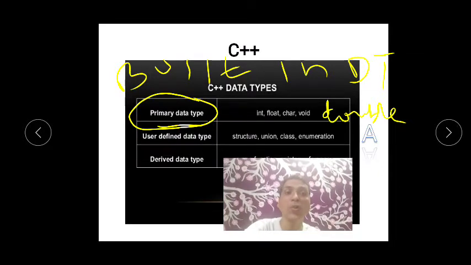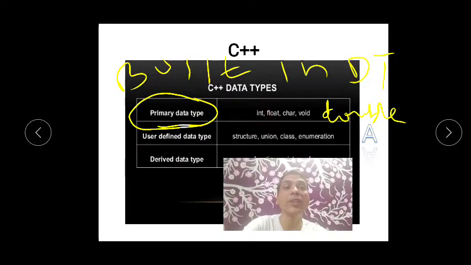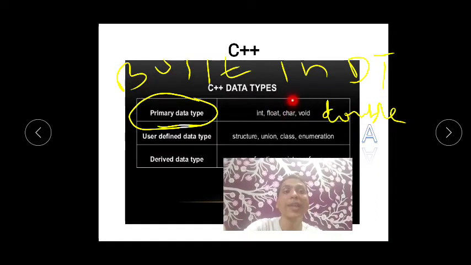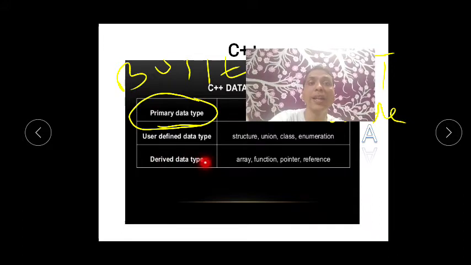Just now I told you what a data type is. A data type will tell you which type of value to hold. It will tell you integer value; float and double are almost the same, there are size differences, which we will see afterwards. Character and void, all these are data types. User defined data types we will see in 12th standard: structure, union, and class, which is very important in C++, and enumeration. These are your user defined data types. Derived data types are arrays, functions, pointers, and references.